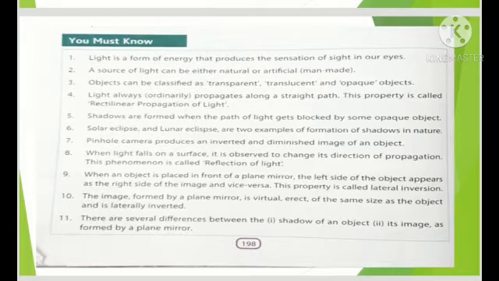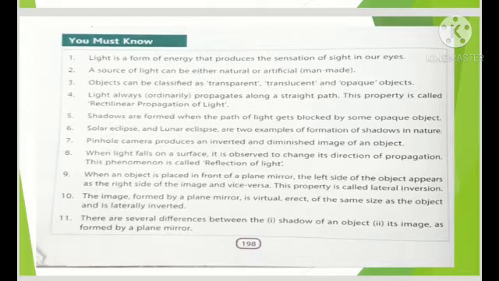Number 8, when light falls on a surface, it is observed to change its direction of propagation. This phenomenon is known as reflection of light. Point number 9 belongs to lateral inversion. We know very well the interchange of sides.